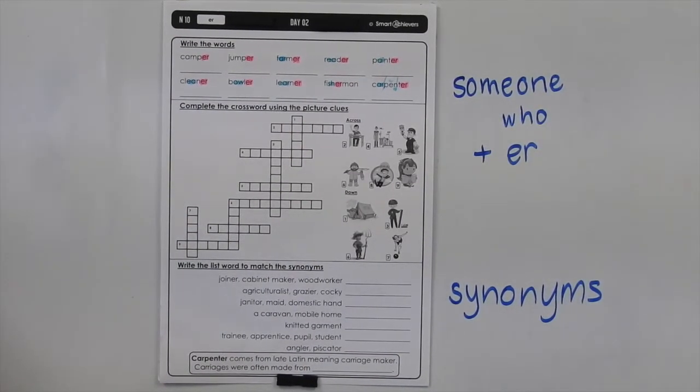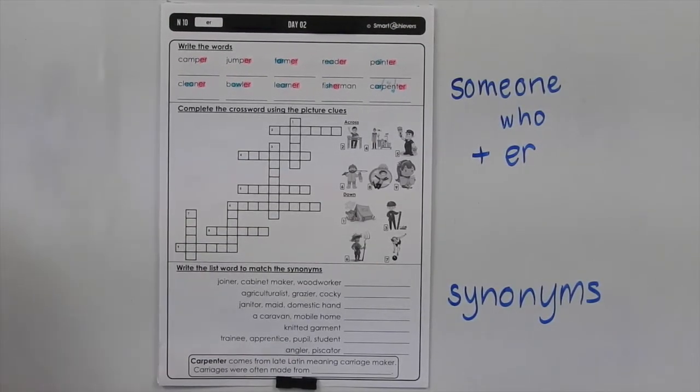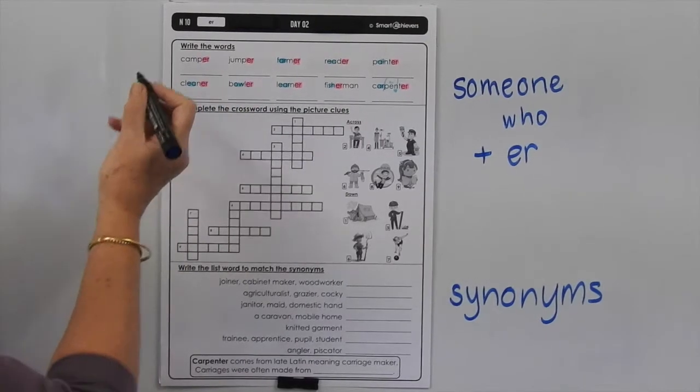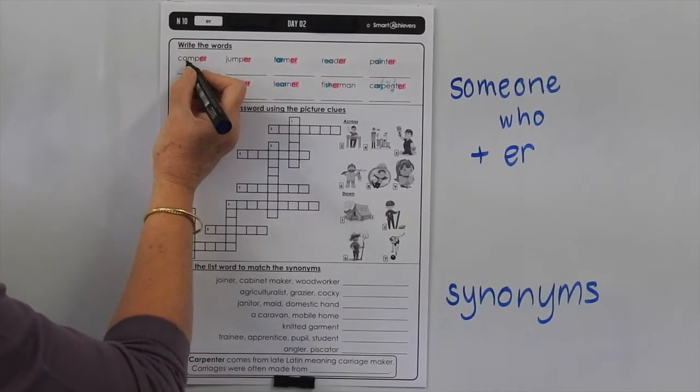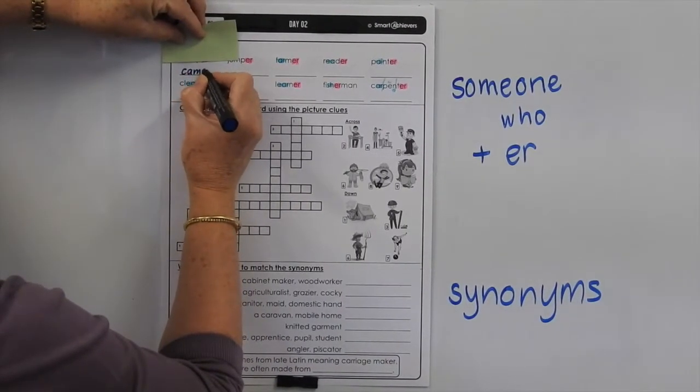Okay, let's go through and sound those words and spell them and write them. So we've got camper, break them into syllables and then do your spell. C-A-M-P-E-R, C-A-M-P-E-R.